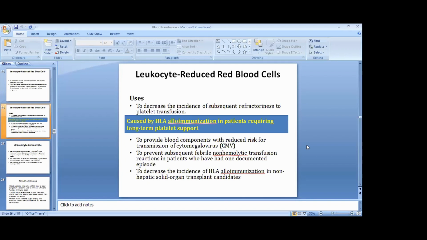To provide blood components with reduced risk for the transmission of cytomegalovirus infection. It can also be used to prevent subsequent febrile non-hemolytic transfusion reactions in patients who have had one documented episode earlier. It can also decrease the incidence of HLA alloimmunization in non-hepatic solid organ transplant candidates. So these are the uses of leukocyte-reduced red blood cells.